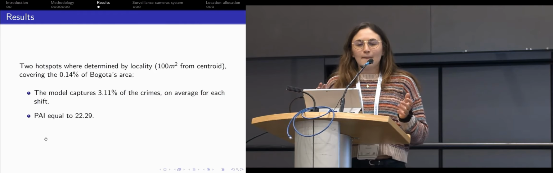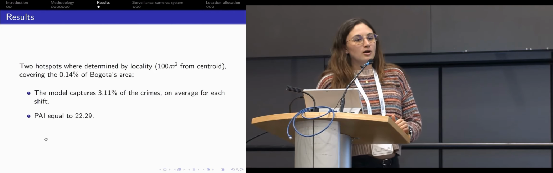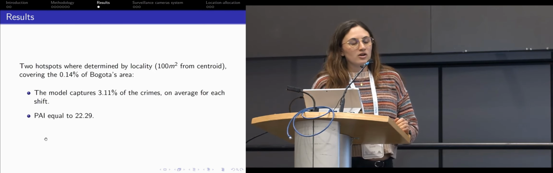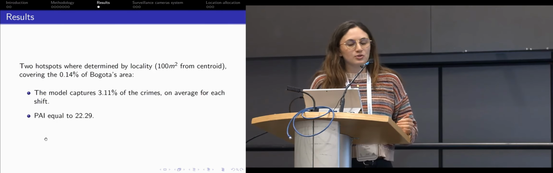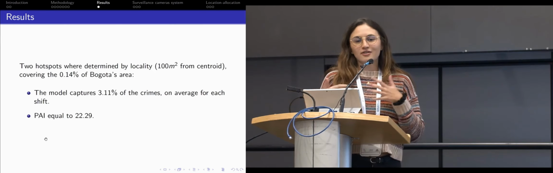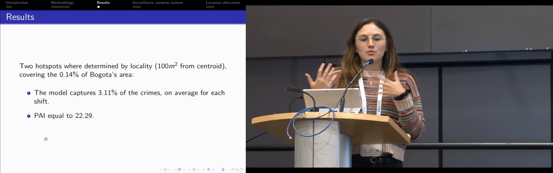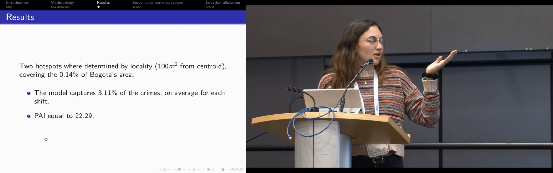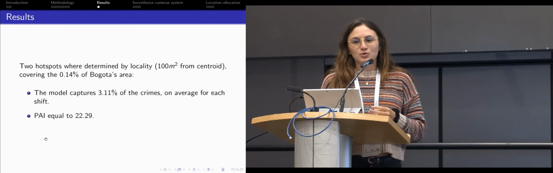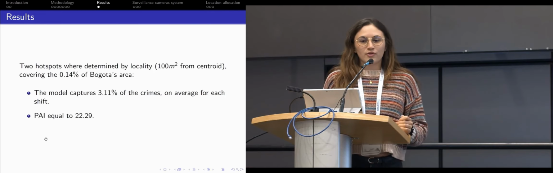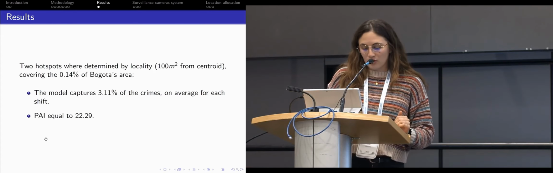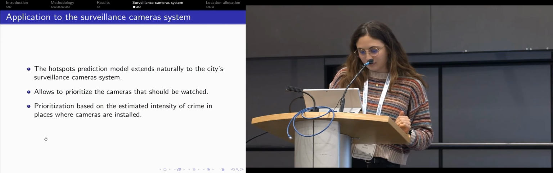So this would basically say that for each percent of area covered, we are increasing the hit rate by 22.29%. Definitely, this is a convex function, so if we start covering more and more area, then this accuracy index would be lower, but these are very promising and nice results for the coverage itself with just 38 hotspots in the city.